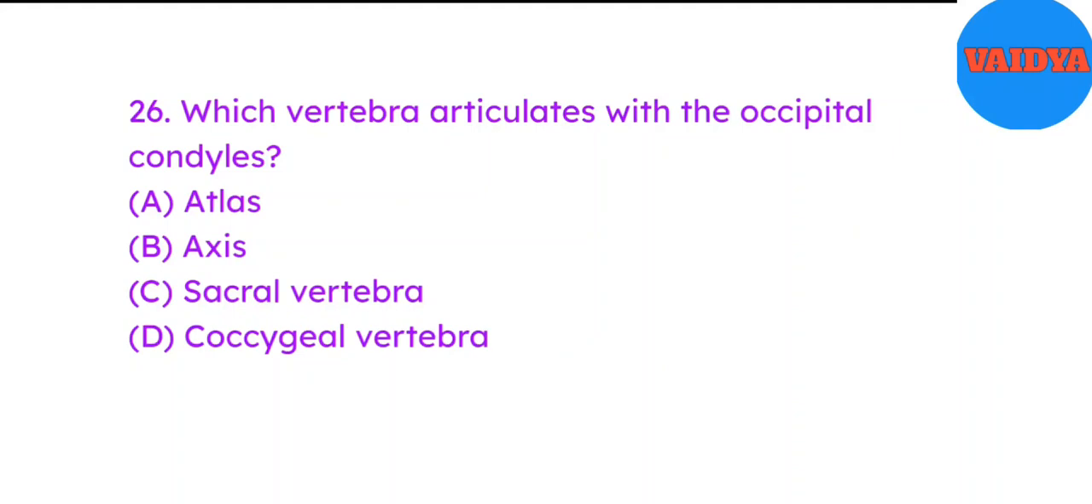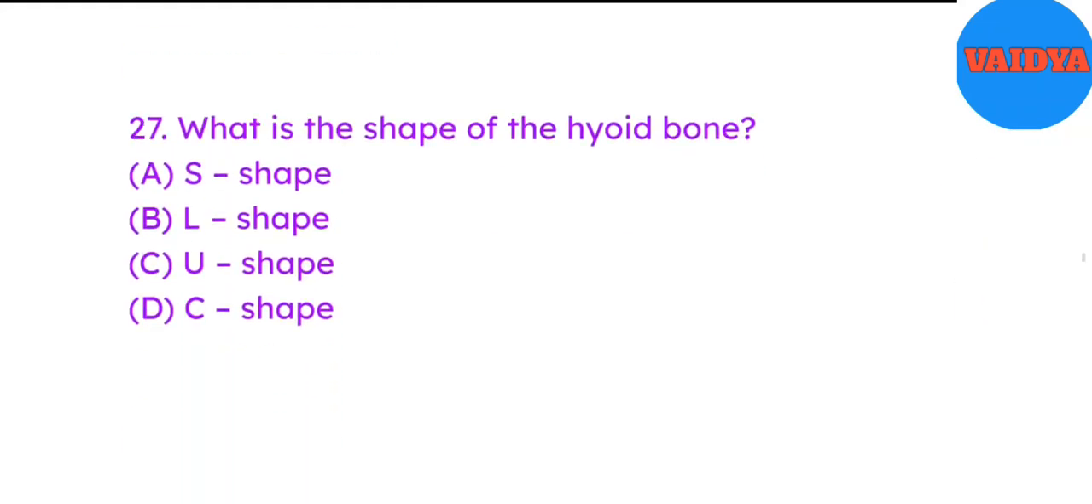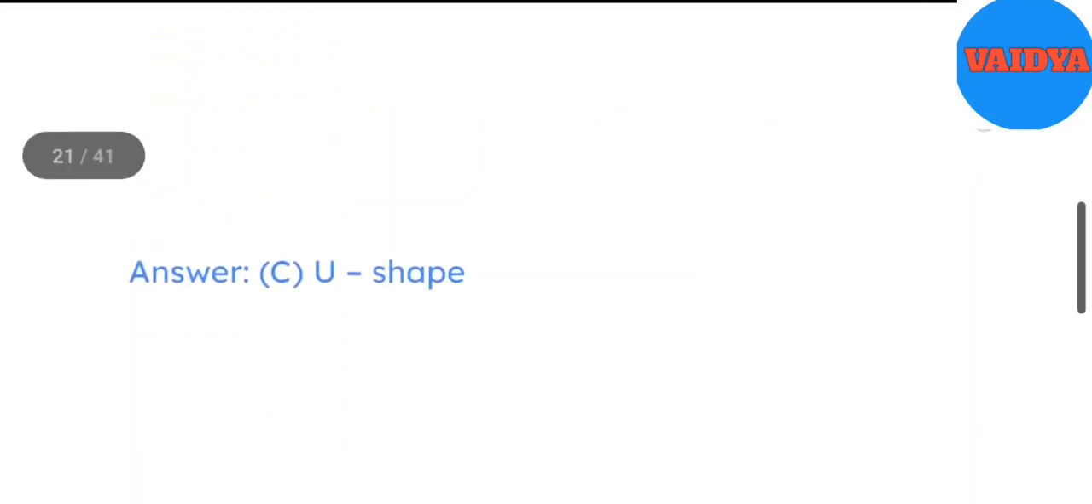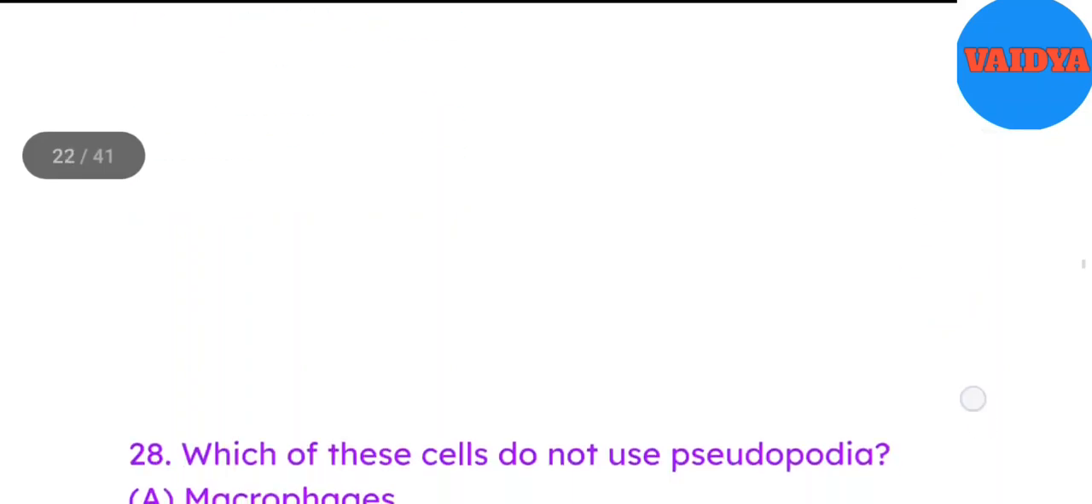A. Atlas. B. Axis. C. Sacral vertebra. D. Coccygeal vertebra. Answer A. Atlas. 27. What is the shape of the hyoid bone? A. S shape. B. L shape. C. U shape. D. C shape. Answer C. U shape.